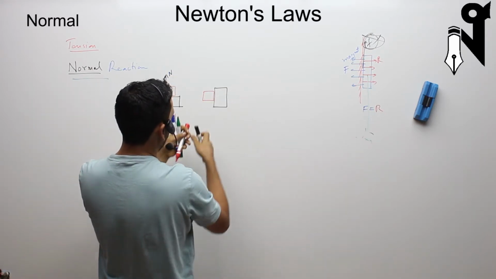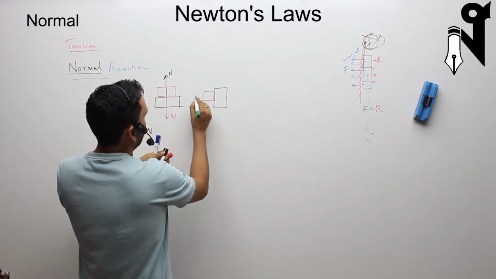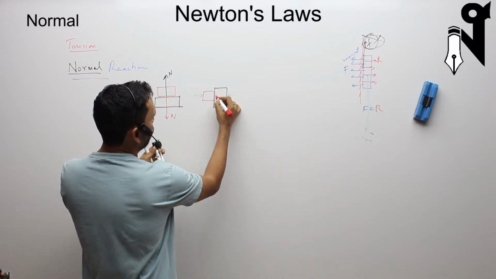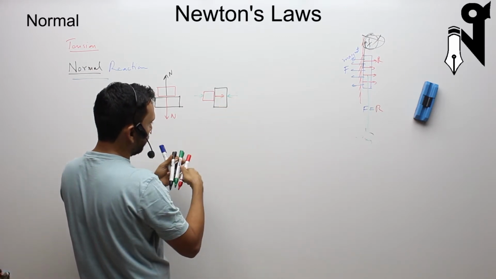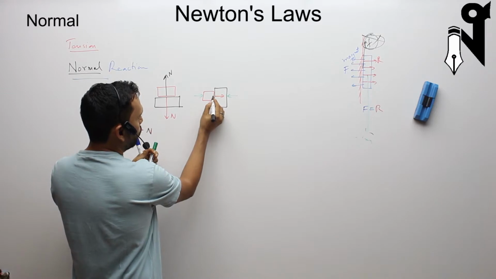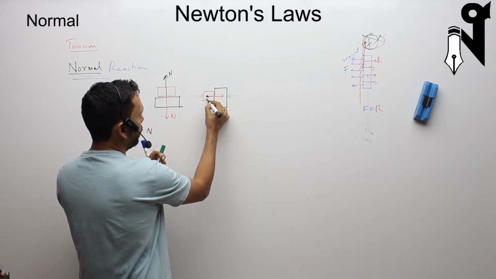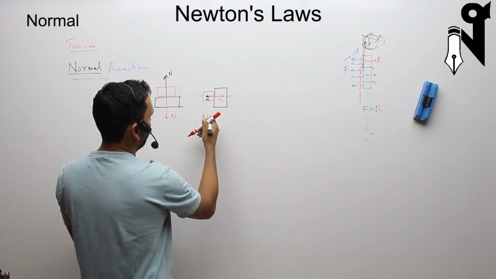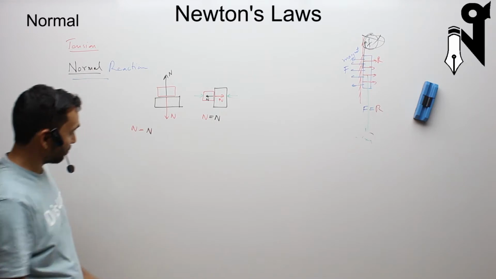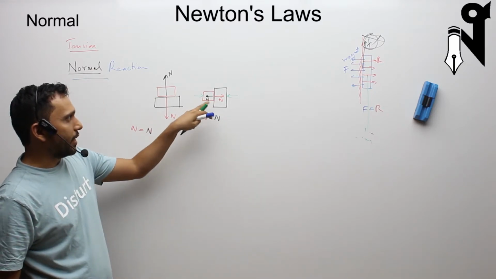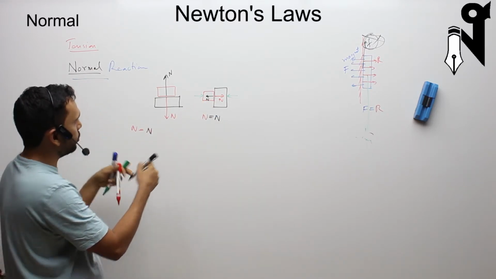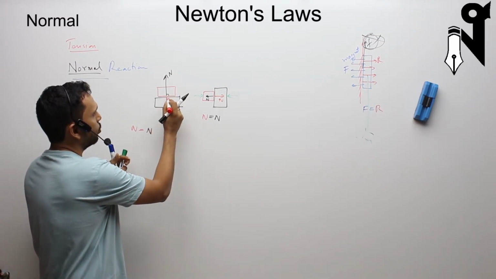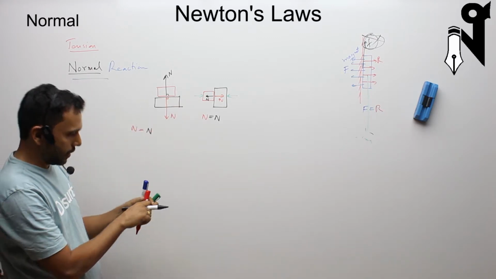If these two bodies are pressed on each other, what will happen? The red body is going to push the black body, and the black body is going to push the red body with equal and opposite forces N and N. N will be equal to N. So that's your normal action reaction, and it happens at 90 degrees to the surfaces in contact.